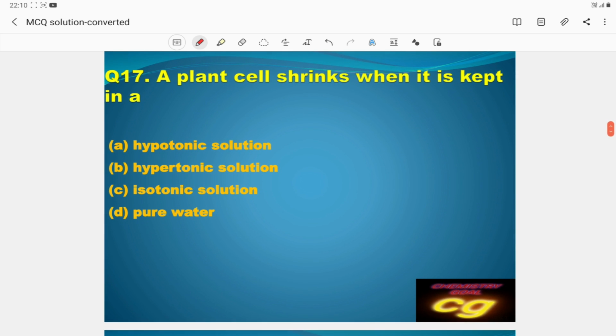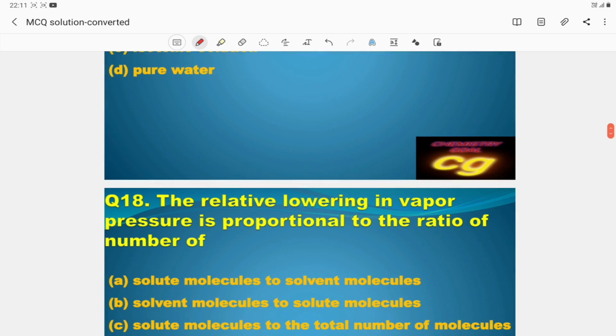A plant cell shrinks when it is kept in a, shrinks means volume decreases. Generally it is the application of osmosis. So shrinkage means it will be kept in hypertonic solution. Correct answer is hypertonic solution. Due to hypertonic solution, the solvent or water flows from the cell to the higher concentration side, so the volume of the cell decreases. That's why it is shrinkage.